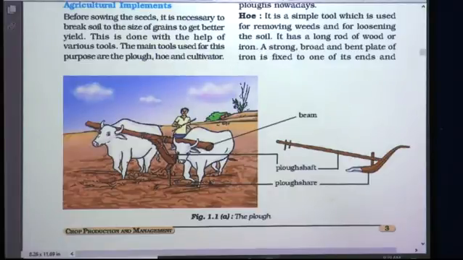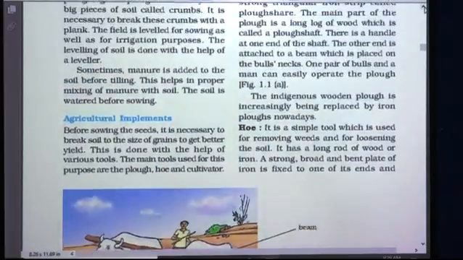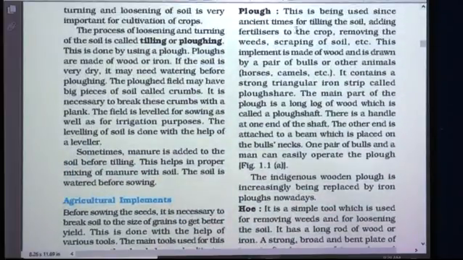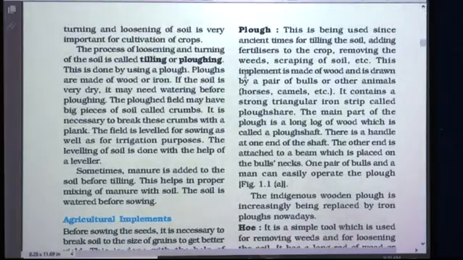So students, here in this picture you can see the plough is shown. This is the plough which consists of a plough shaft, then this is a plowshare, then this part on which it is supported is called the beam. So let us see what this plough is in detail. Plough is one agricultural implement or tool.